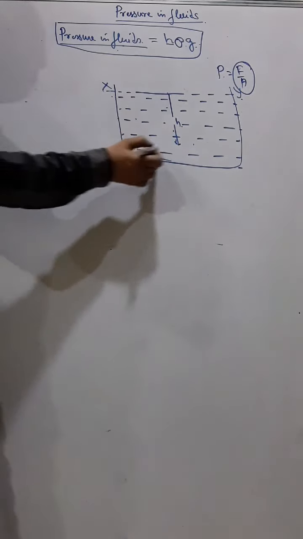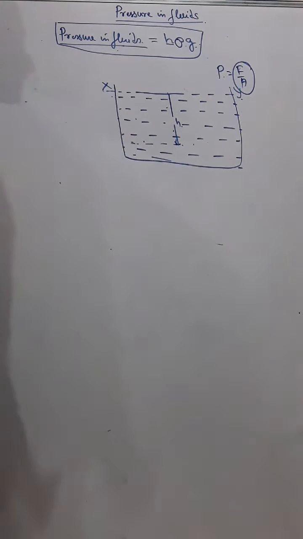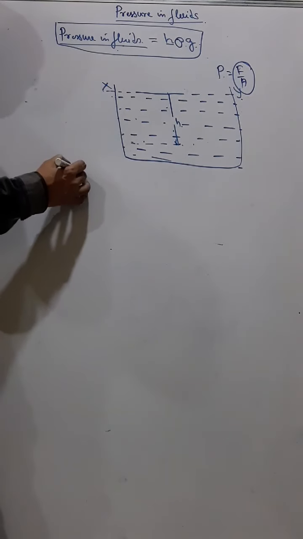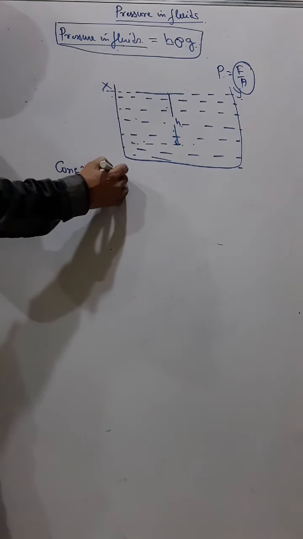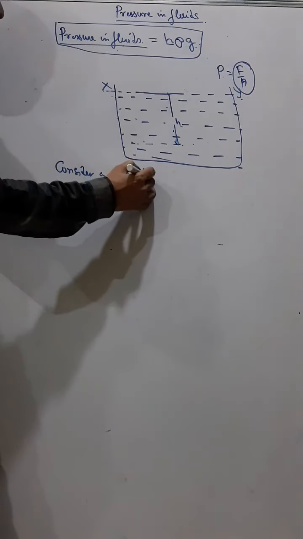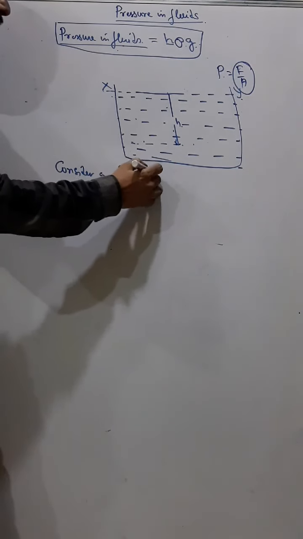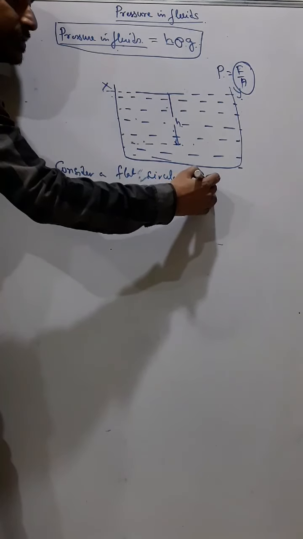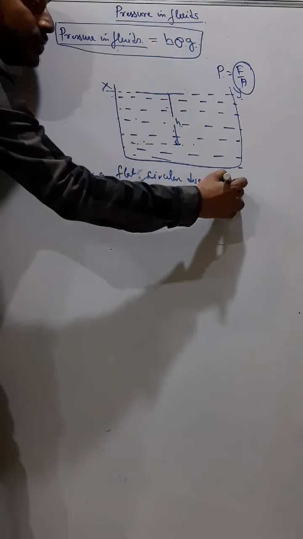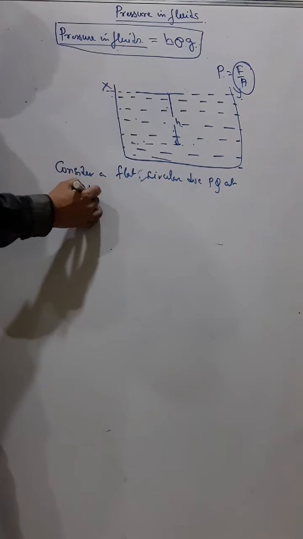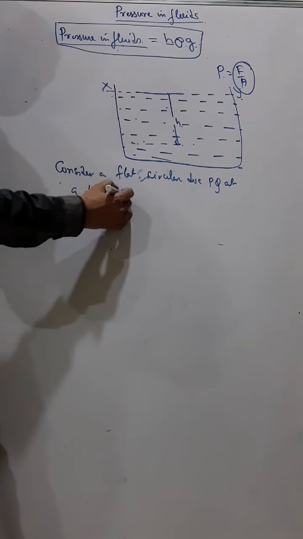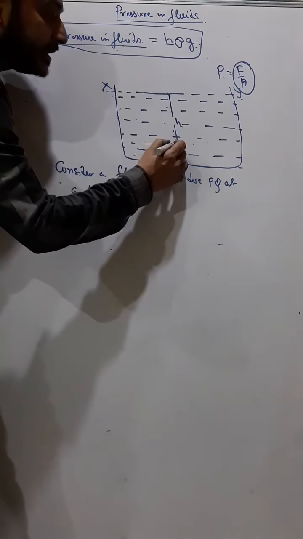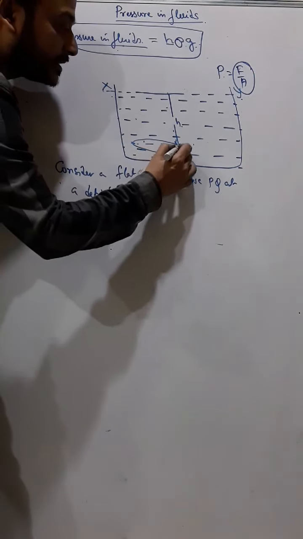So for that I consider a flat circular disc PQ at a depth h.